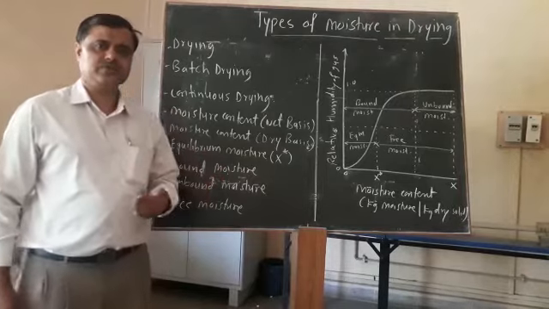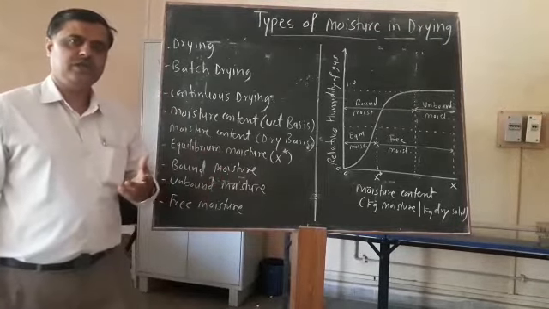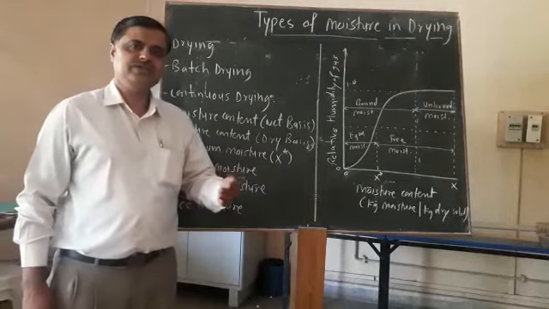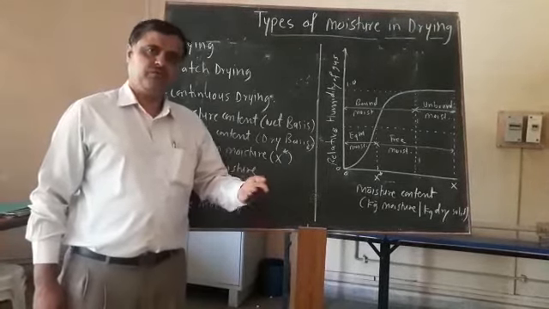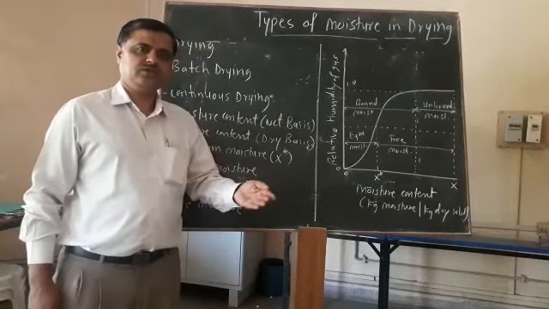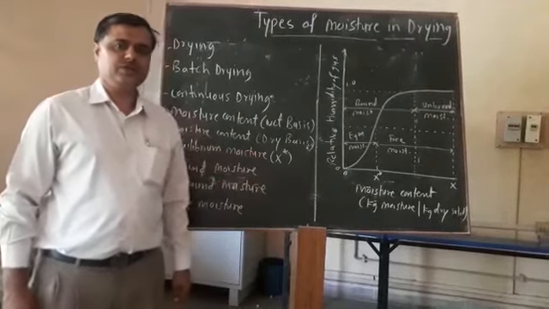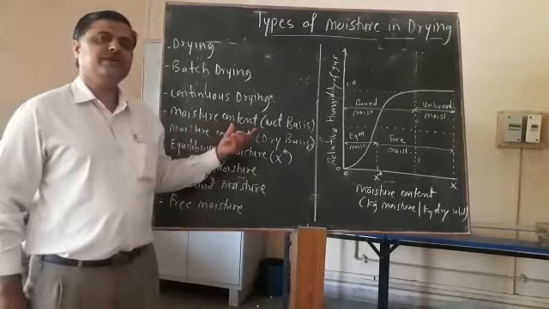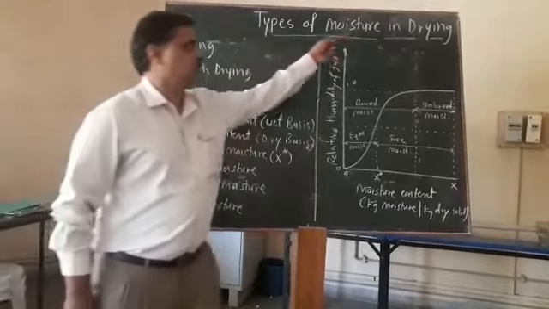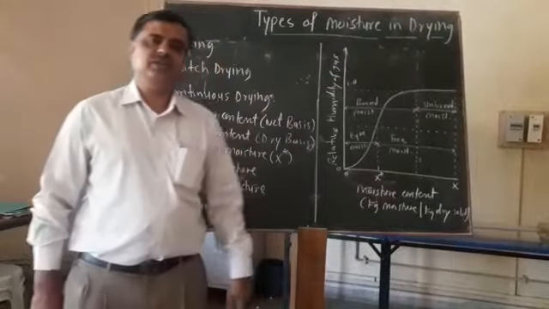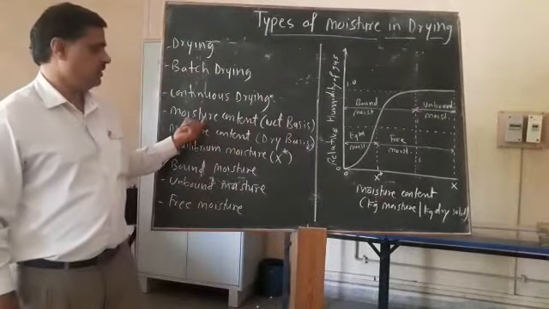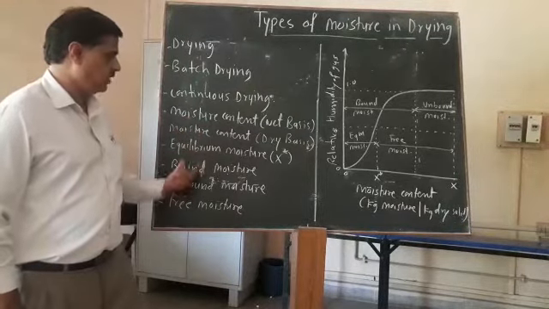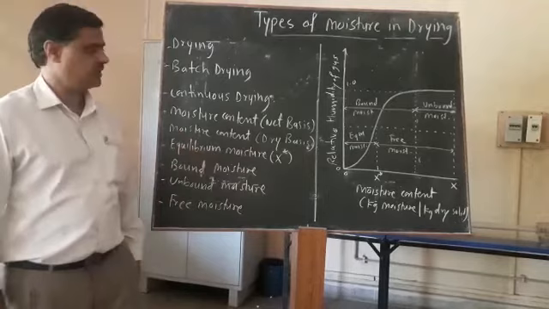And in continuous drying, the wet solid enters continuously, and we get the dried material or substance also continuously. There are basically different definitions with respect to the moisture present in the substance, for example moisture, bound moisture, unbound moisture, free moisture, equilibrium moisture.